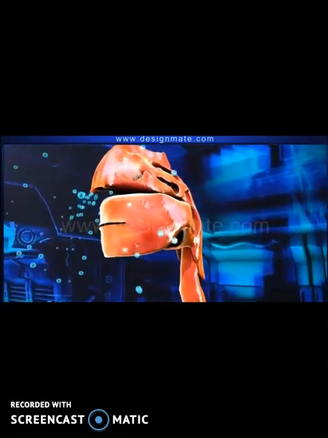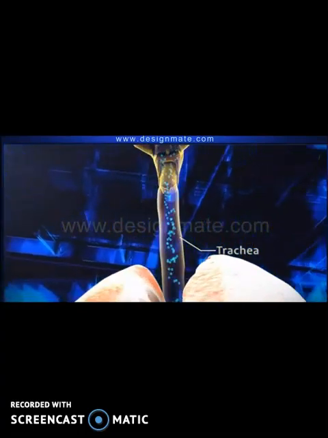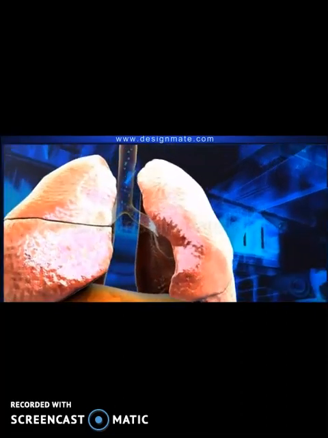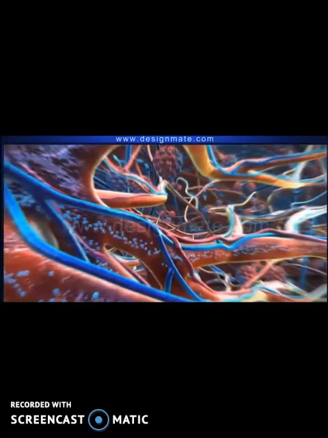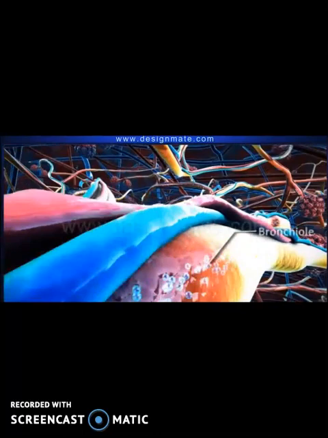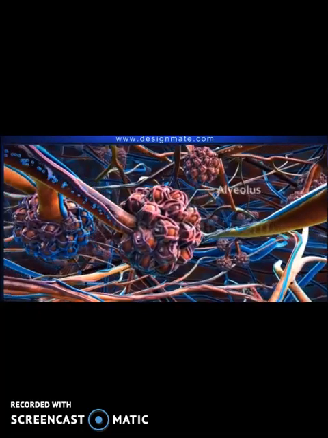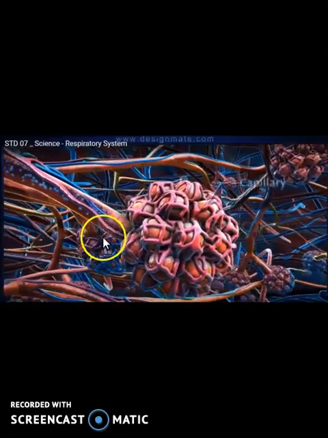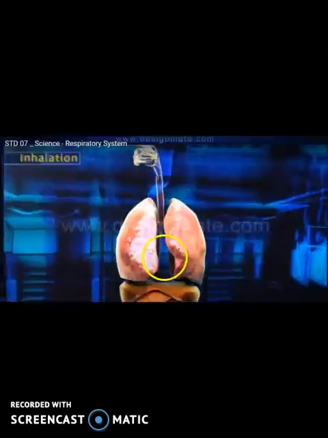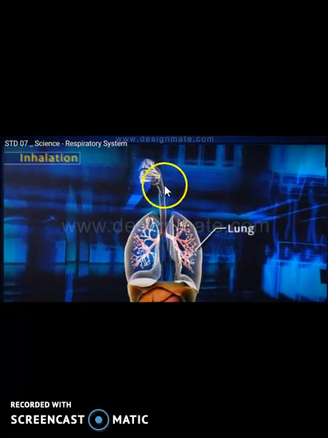Now you can see the air is going inside through the nostrils. Nostrils are the two holes in the nose. The air which we are breathing in goes through the windpipe. It is going inside the lungs. Inside the lungs, the oxygen will be taken in while the carbon dioxide will be taken out. Here you can see the air will be going out.